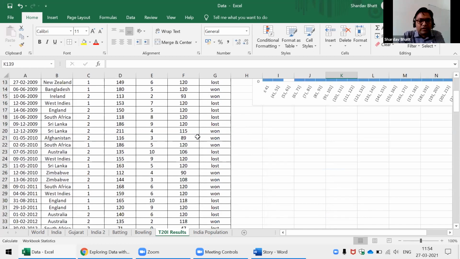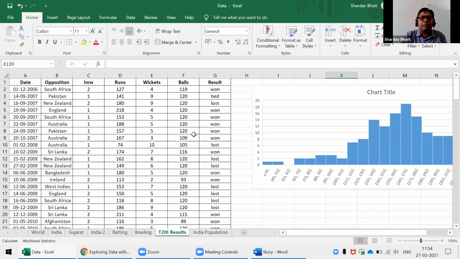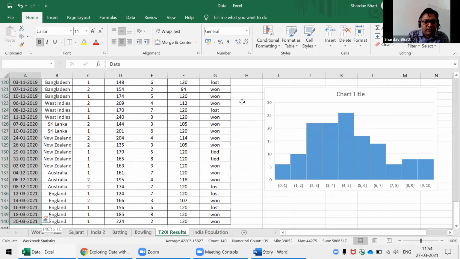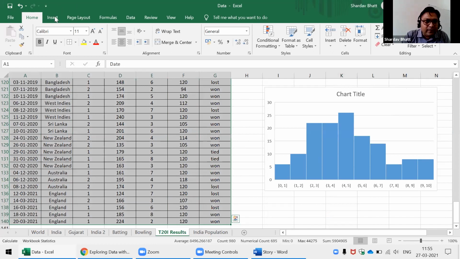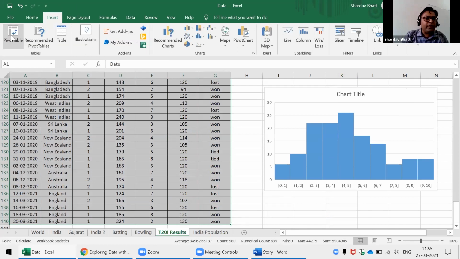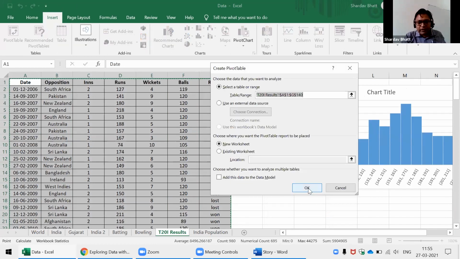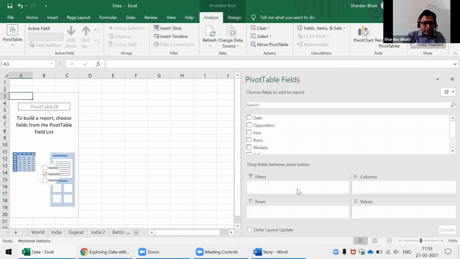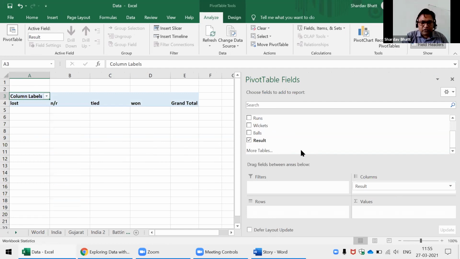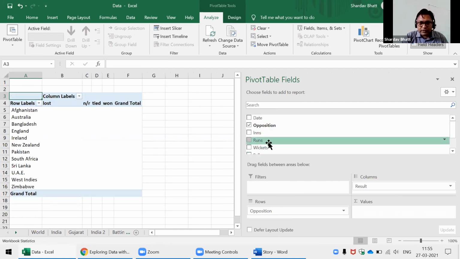And another thing I would like to show you from this data is pivot table. Okay, so let us prepare a pivot table of this. So I will select the entire data and then click on insert and then pivot table. Okay, I will create a new worksheet here. And then I will apply some filters, like I will apply the result here and I will apply the opponent here. And then again, I will apply the result here.